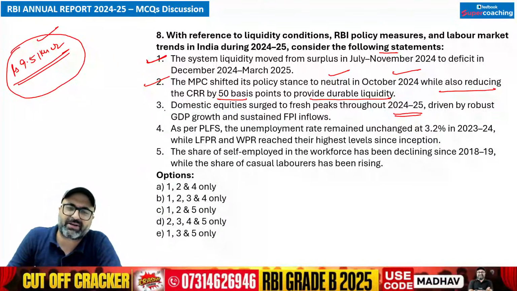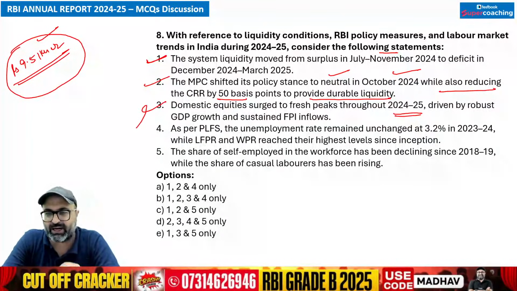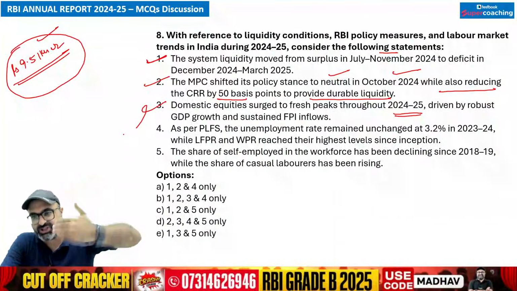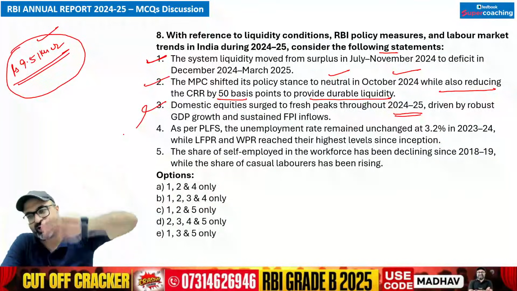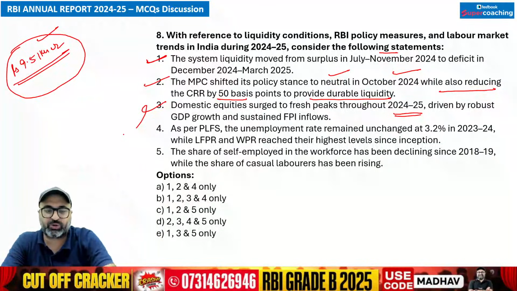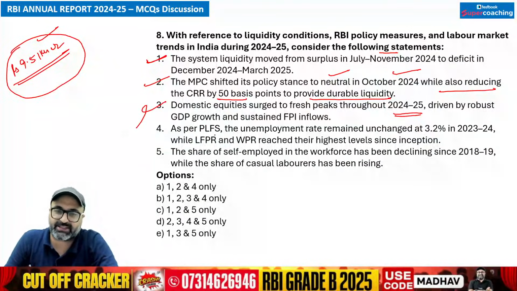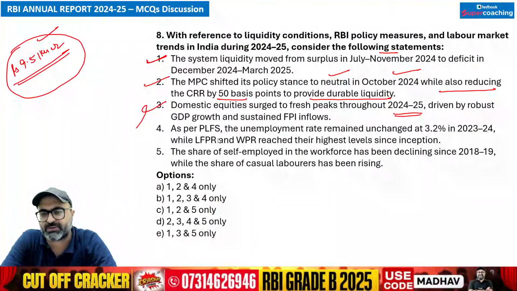Domestic equities surged to fresh peaks throughout 2024-25 driven by robust GDP growth and sustained FPI inflows. No sir, this statement is absolutely wrong. Your country's domestic equities first surged in the first half, then declined due to GDP as well as FPI concerns, as per the labor force participation report and the workforce participation report.